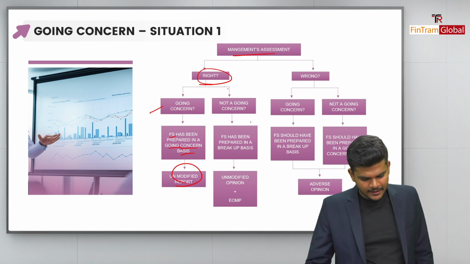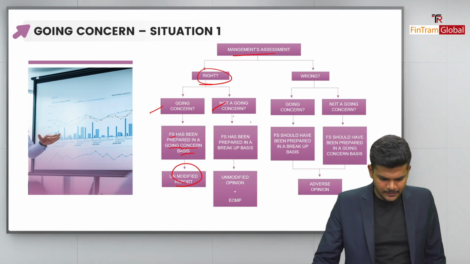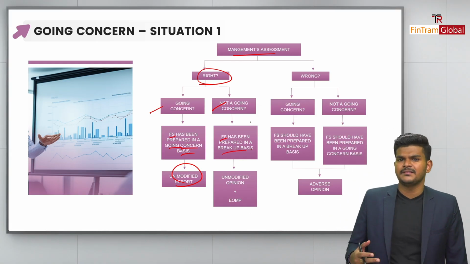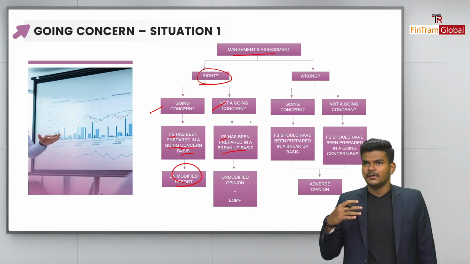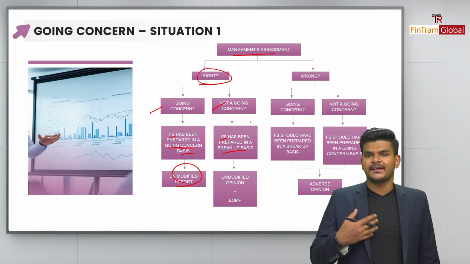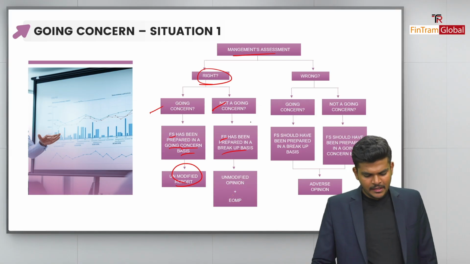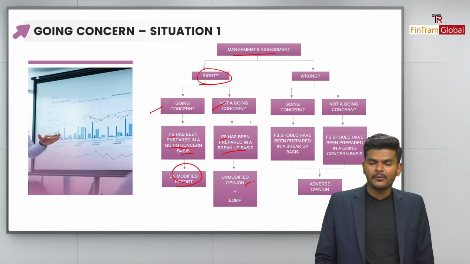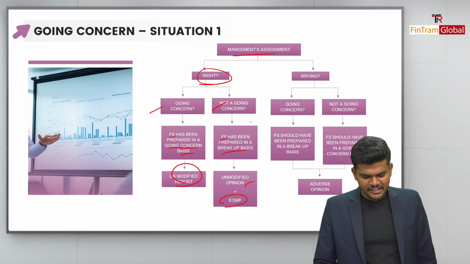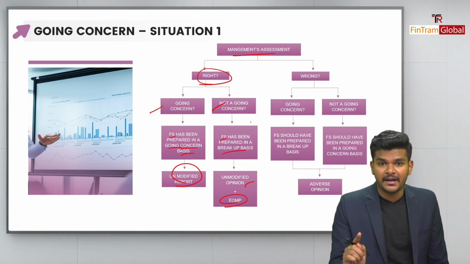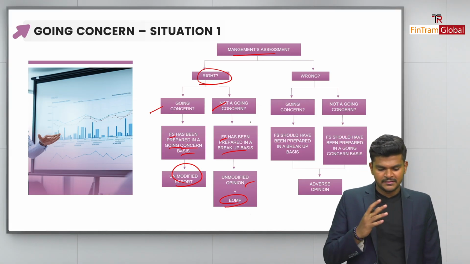Now, the second scenario, this is what I was stressing quite a few times in this particular session, right? The company is not a going concern. The financial statement was prepared on a breakup basis. Okay, folks, breakup basis is when the company is liquidating and they are recognizing all their assets at their NRVs and stuff like that, right? So in this situation, I will be providing an unmodified opinion, but with an EOMP paragraph. Not an MURGC, but an EOMP paragraph. Okay, folks, so remember that. So this is the first instance.